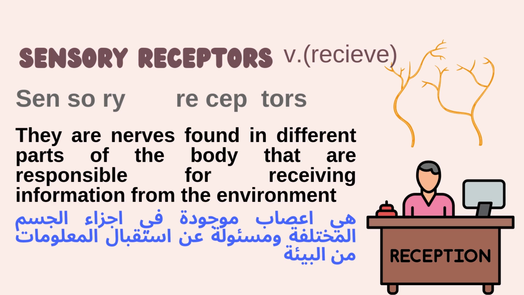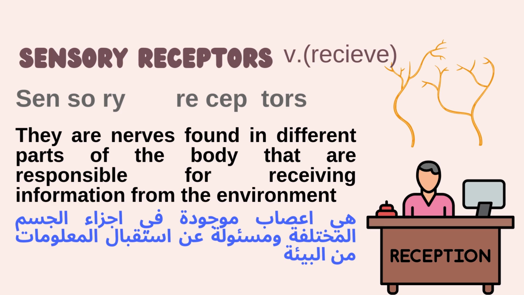Okay, so the sensory organs have a type of nerves called sensory receptors, and these sensory receptors collect the information from the environment. So the function of the sensory receptors, because it's very important, they are responsible for receiving information from the environment.